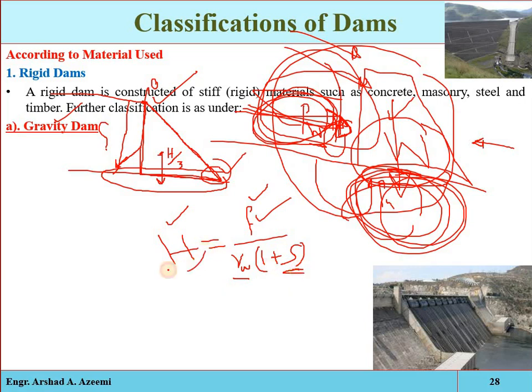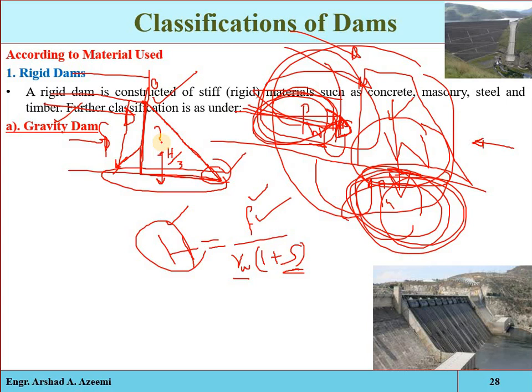So how much height will be recommended? Gravity dams resist the horizontal thrust of the stored water by their weight, so they use their weight to hold back the water in the reservoir. If you increase the height, then more water will be stored and its thrust, its impact on the structure, will be more. So that will depend on the quality of the material, its compressive strength, and its specific gravity.